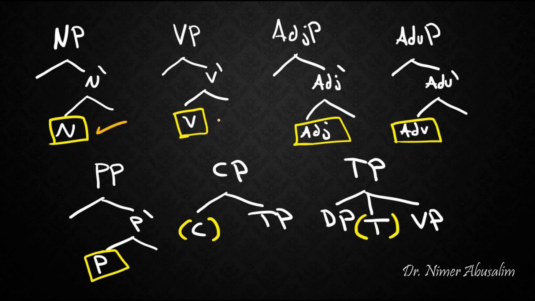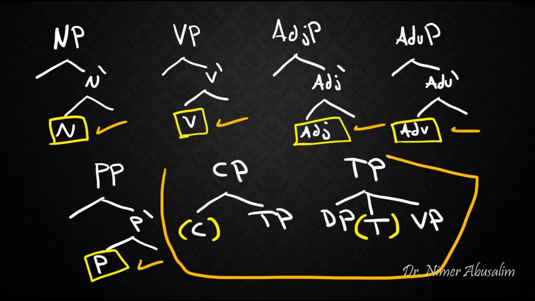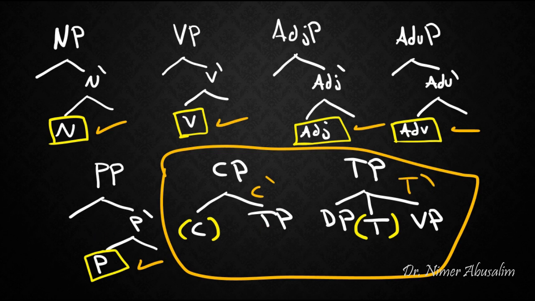So in every other type, the head is obligatory. In the CP and the TP, it seems as if they're not obligatory. And not only that, they don't seem to fit the whole X-bar schema. For example, we don't see any C-bar levels. We also don't see any T-bar levels. This means we need to investigate CP and TP just a bit more. If we were to apply the X-bar schema to CP, then we would get a C-bar level, and we would have our C head, and its complement, of course, the TP.